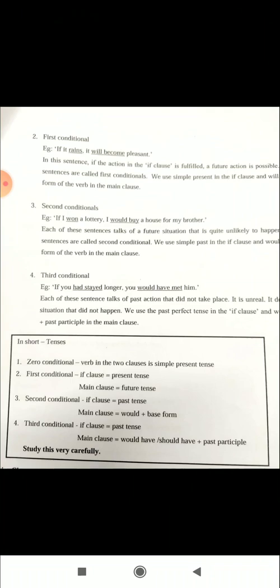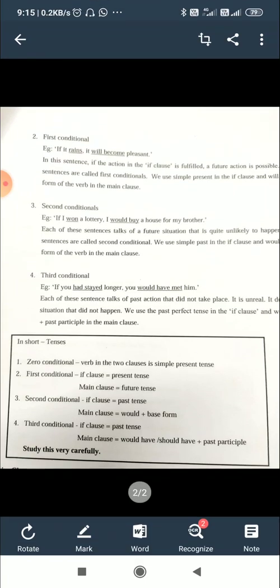Look at the tense. We use the past perfect tense in the if clause and would have plus past participle in the main clause. That's important. You should be very careful. It is only imagination. That never happened. So we are thinking, if it had happened, it would have been better.